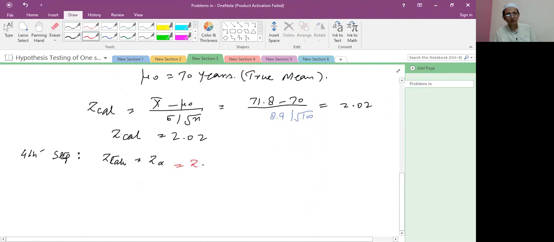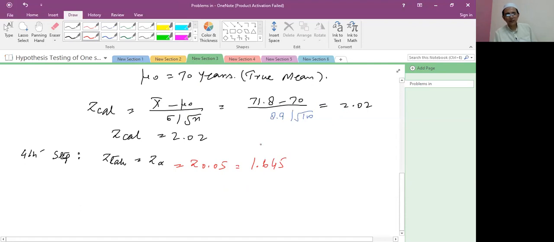So Z is equal to 0.05. We will find the result with the help of the table. Z alpha at 0.05 is 1.645, students.